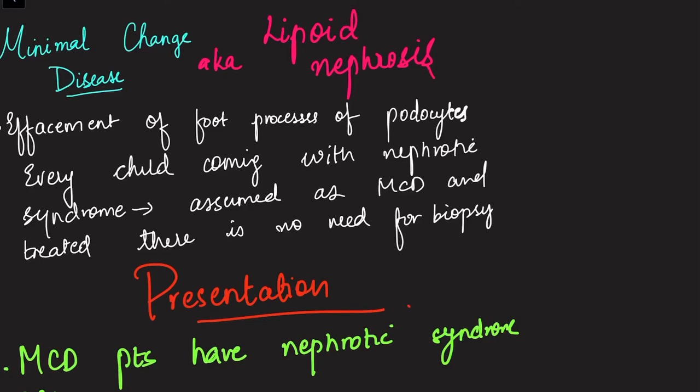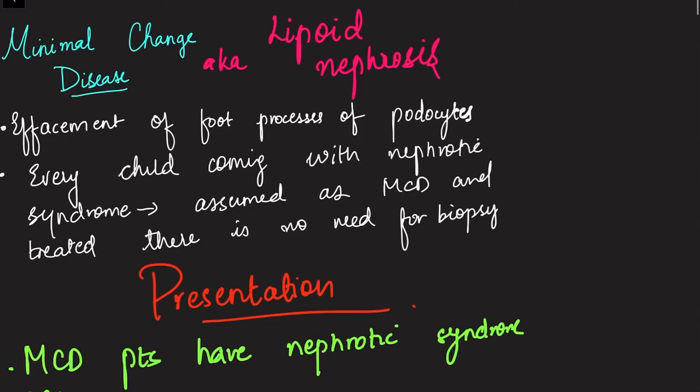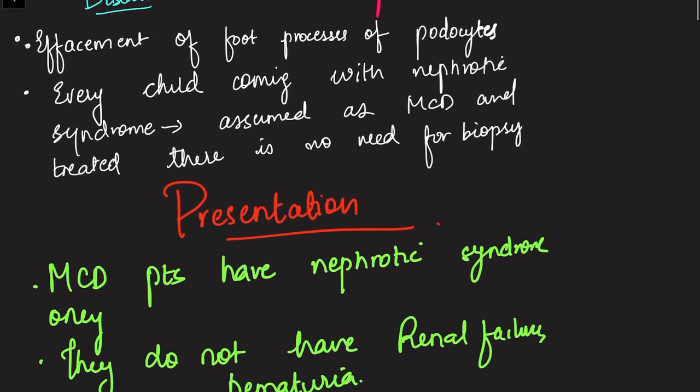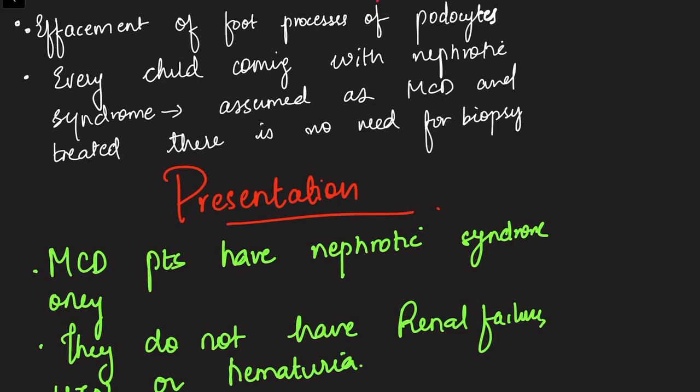Okay, so minimal change disease is also known as lipoid nephrosis, and it has effacement of foot processes of podocytes. Okay, so basically what happens is you have a podocyte that has this kind of structure, and when it turns into a flat structure, then it is known as effacement.